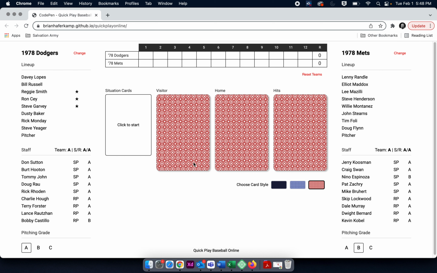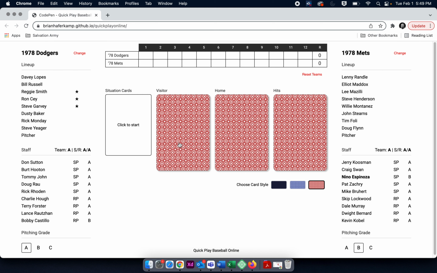Because the Mets pitching will affect the Dodgers batting, which will be in this pile here. So let's say the pitching grade for the Mets is a B. They're starting Nino Espinosa, so you want to use the B grade for Espinosa. This pile here will have from 5 to 9 and then 2 10s.